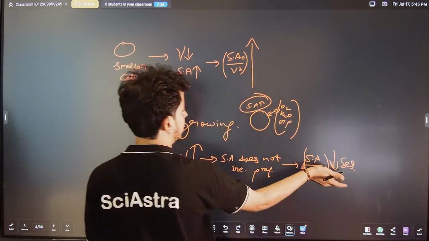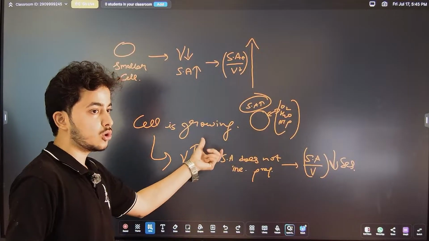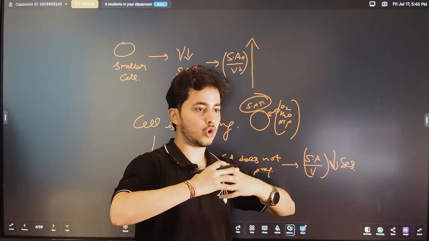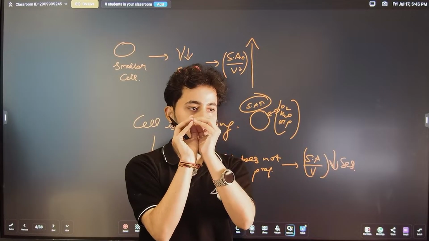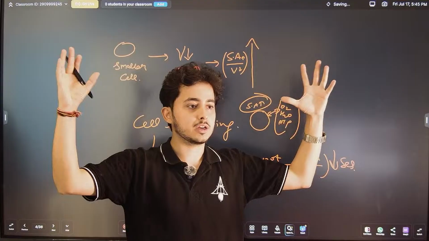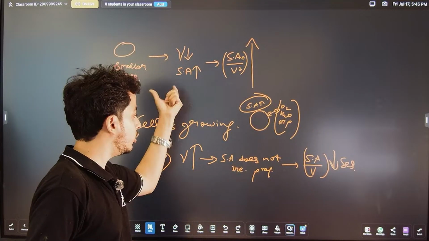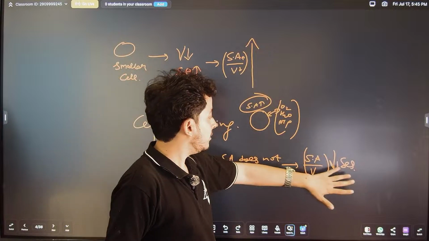So this is something that happens when the cell is growing. The volume of the cell increases. For example, this is the cell, and it becomes like a bigger sphere. Then the surface area does not increase proportionally, but the volume increases. At that point of time, the ratio decreases.